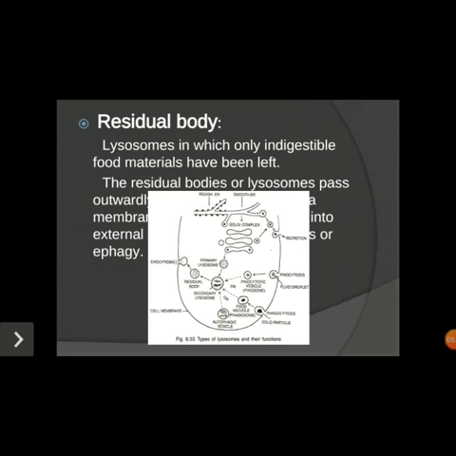So here you can see in the picture that the Golgi apparatus, ठीक है. So the Golgi apparatus से हमको lysosome कैसे pinched off हो गई, that one we call it as the primary lysosome.